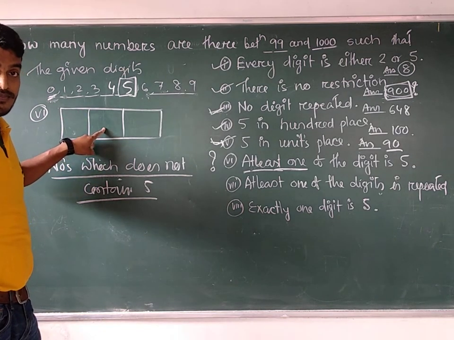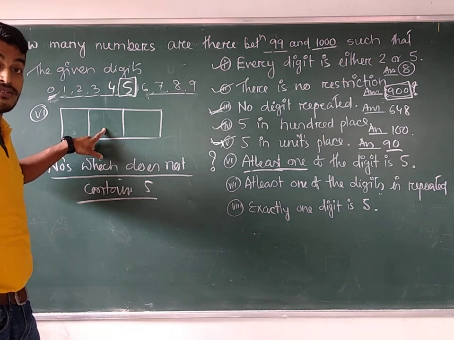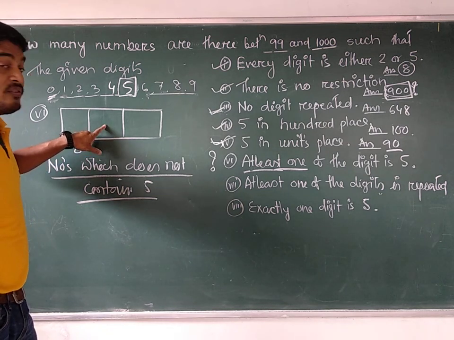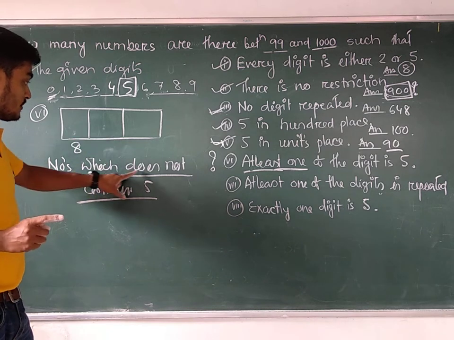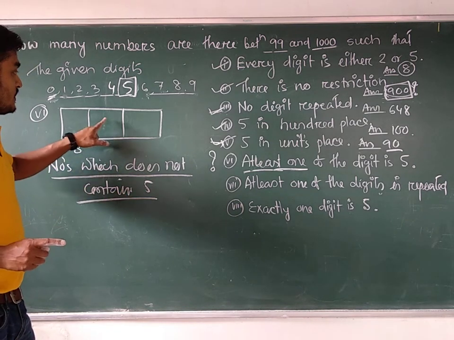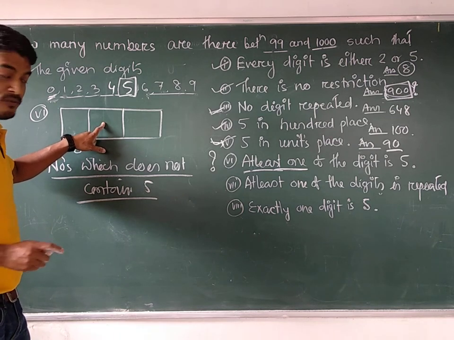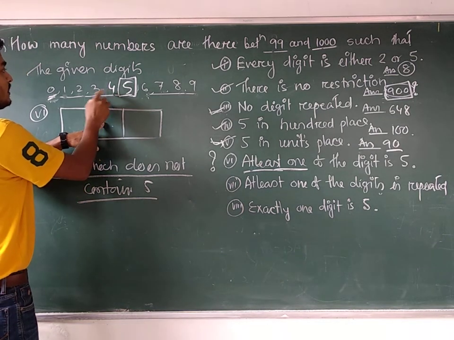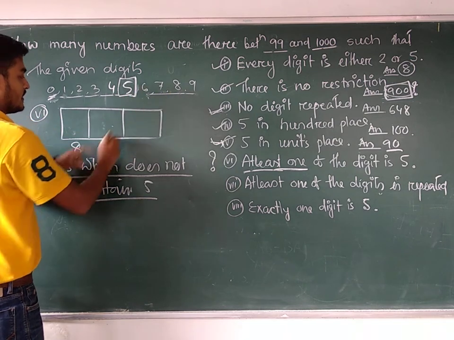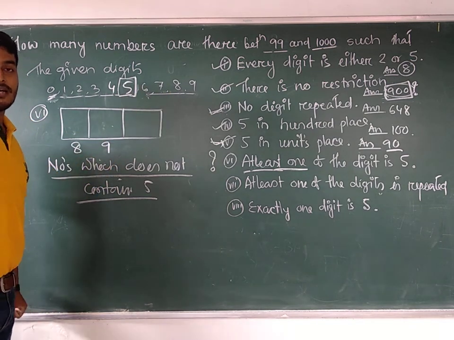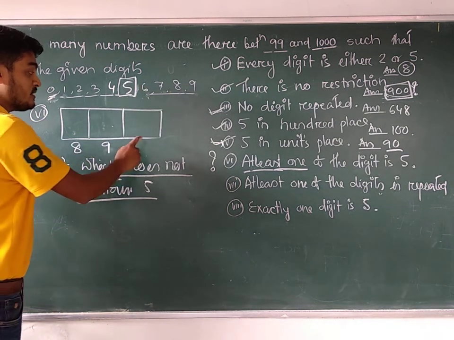Repetition is allowed. No restriction is given, that's why repetition is allowed. Can you use 5 here? No, you have to find all those numbers which do not contain 5. So you cannot use 5 here. Can you use 0 here? Yes, you can use 0 in the middle place. So this place can be filled up in how many ways? 1 2 3 4 5 6 7 8 9. 9 ways.